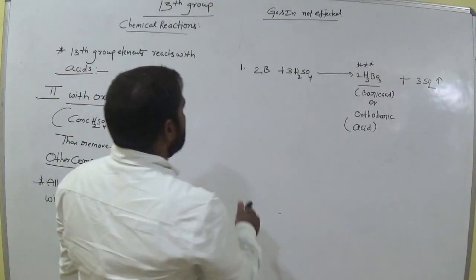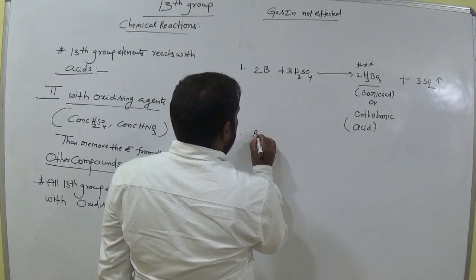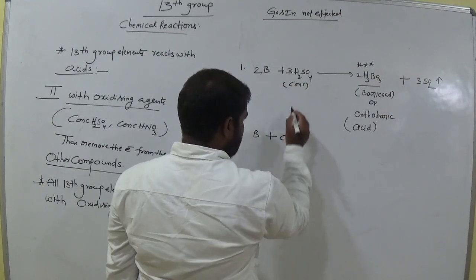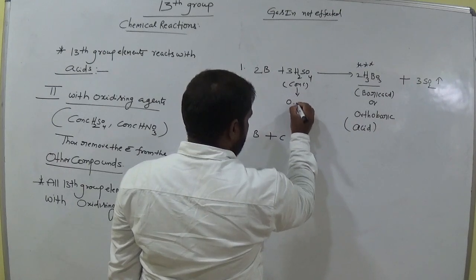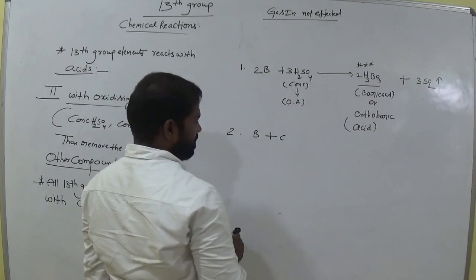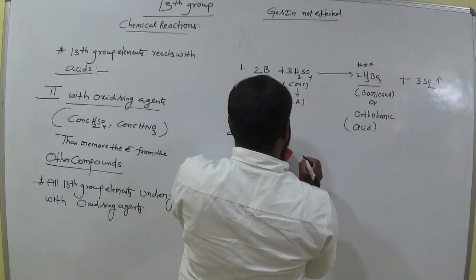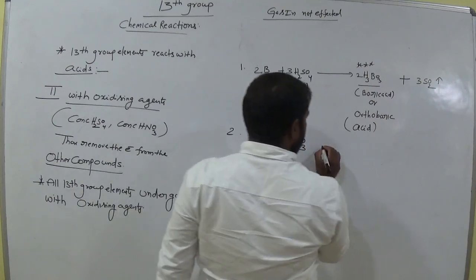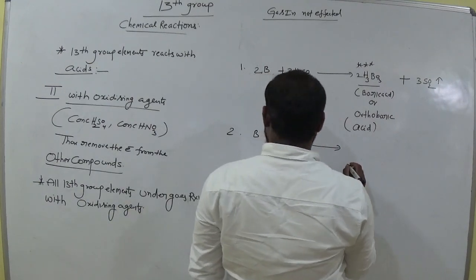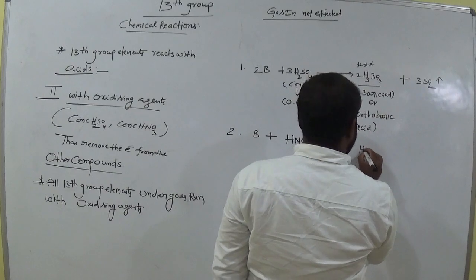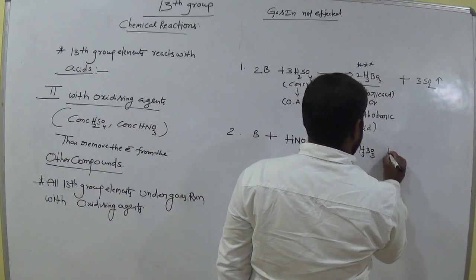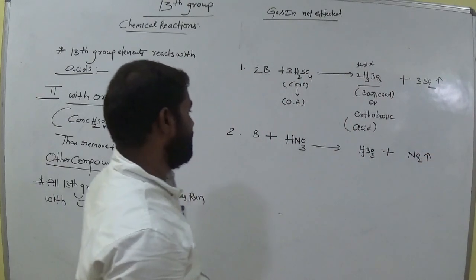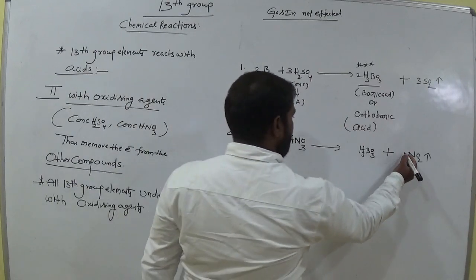Okay, and now this boron interacts with concentrated nitric acid. Don't forget, it is a strong oxidizing agent. So boron interacts with HNO3, nitric acid. Now it gives again H3BO3 and NO2 gas, nitrogen dioxide, H3BO3. So here it is 3 NO2.